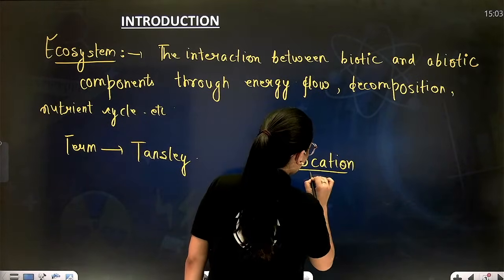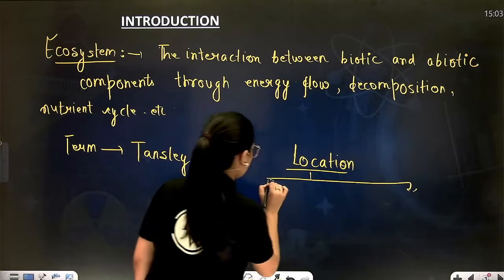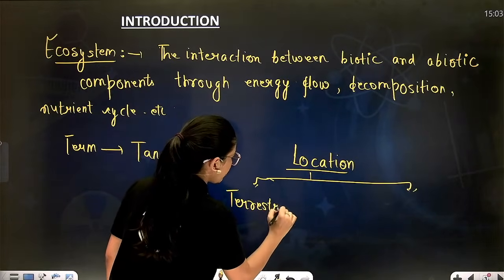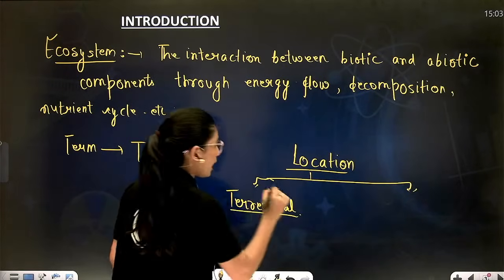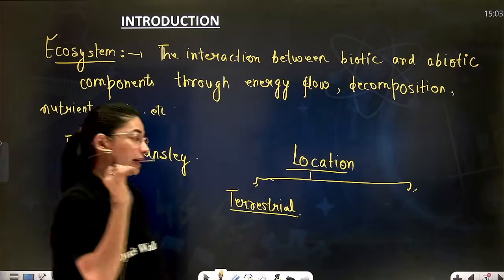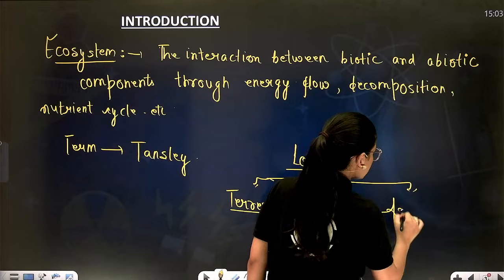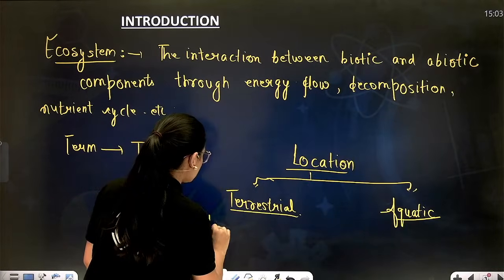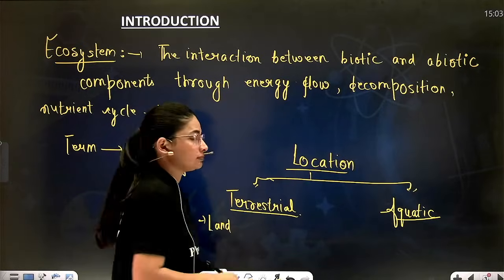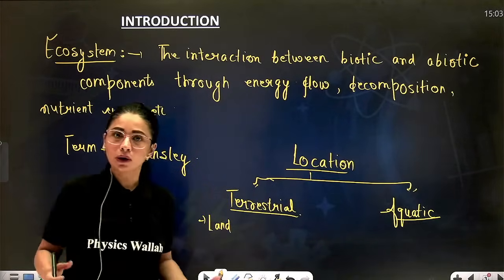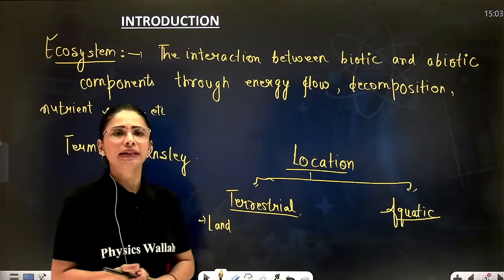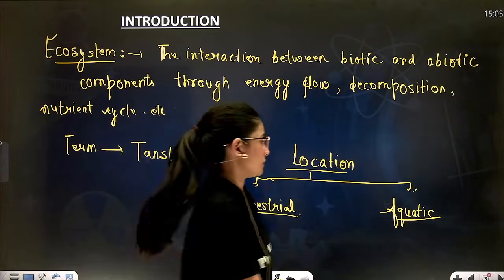Now there can be two types of ecosystem. Number one is terrestrial and number two is aquatic ecosystem. Terrestrial, beta, means ecosystem of land. Like I told you already, forest ecosystem, grassland ecosystem, all these are terrestrial ecosystems.